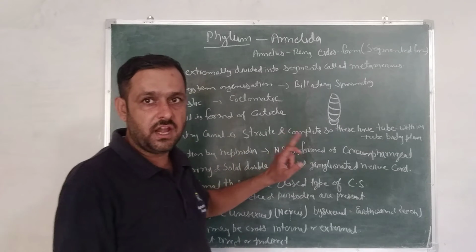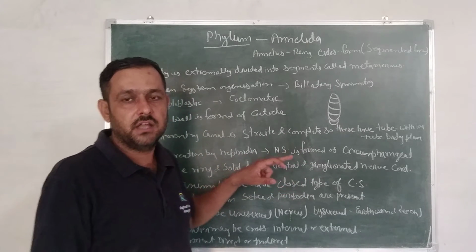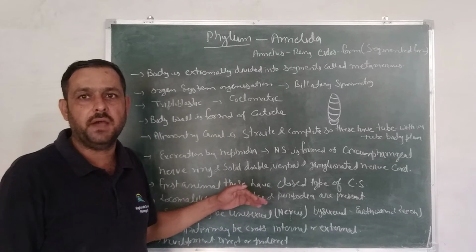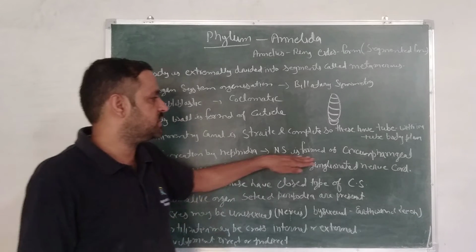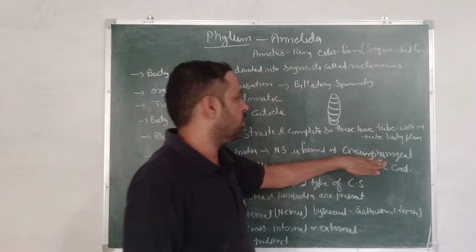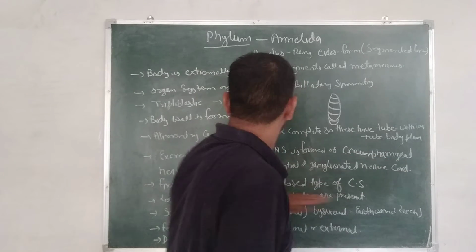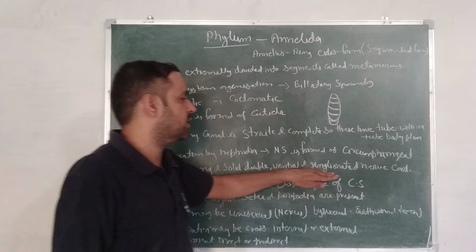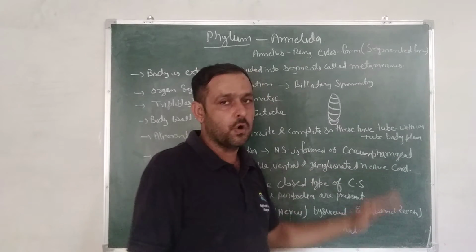Nervous system, next and important character, because these animals have a defined nervous system. The first animals who have a defined nervous system. Nervous system is formed of circumferential nerve ring and solid double ventral ganglionated nerve cord.